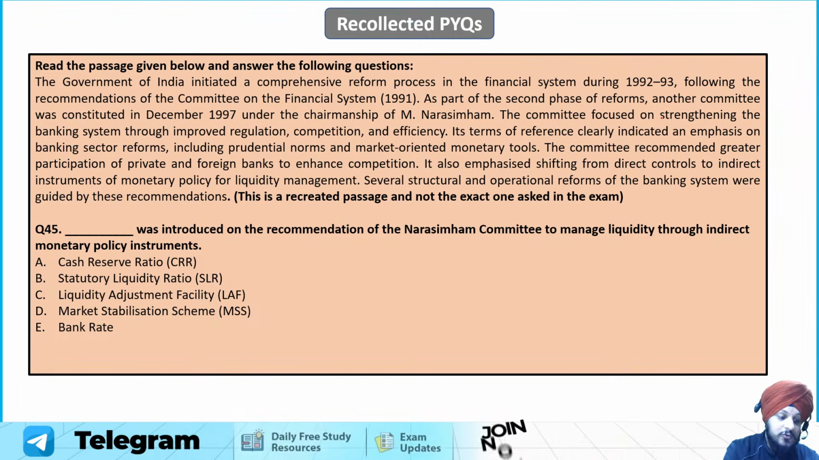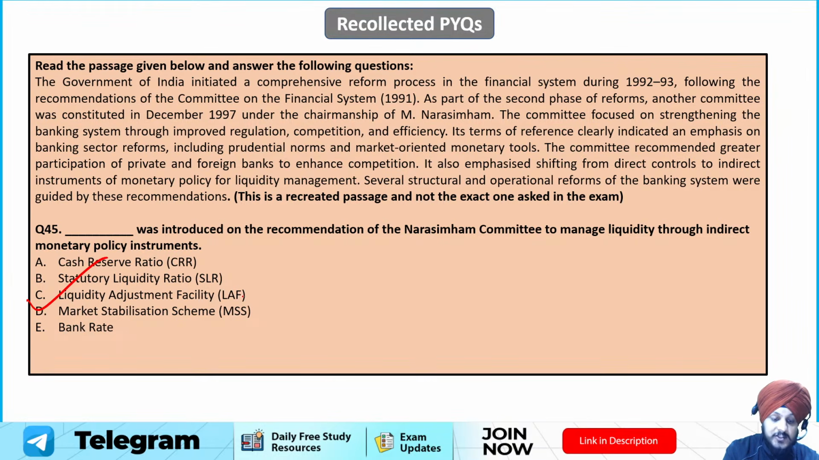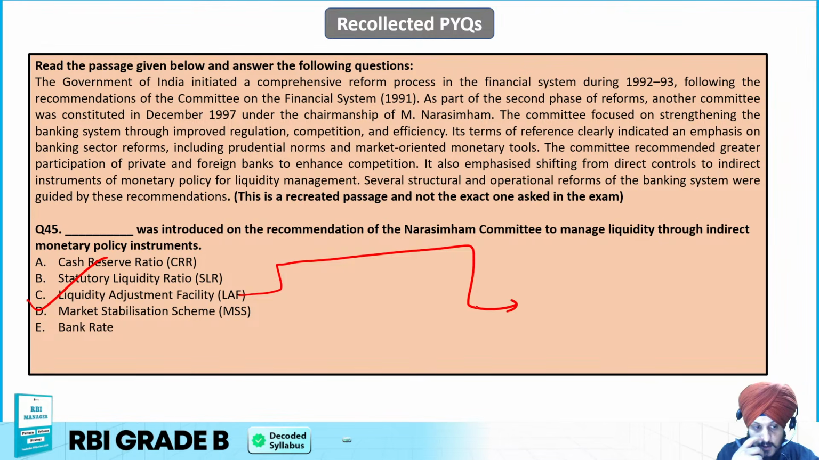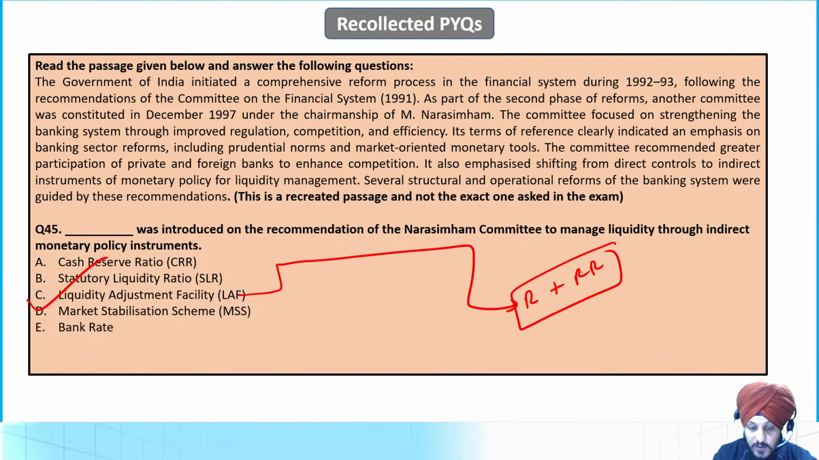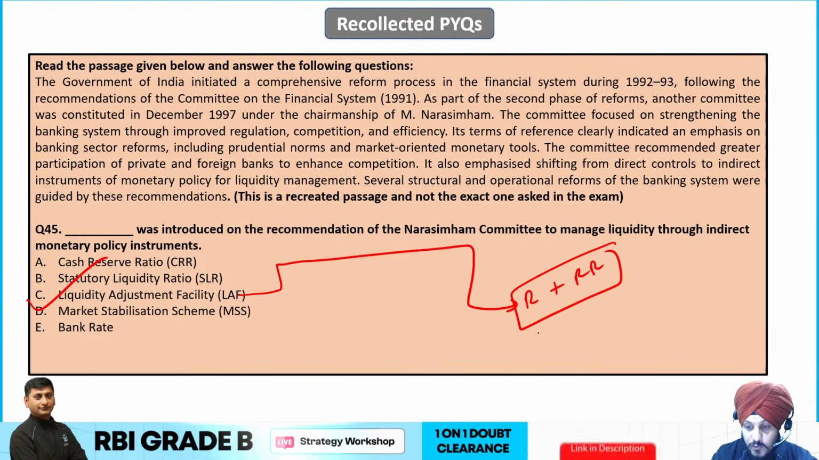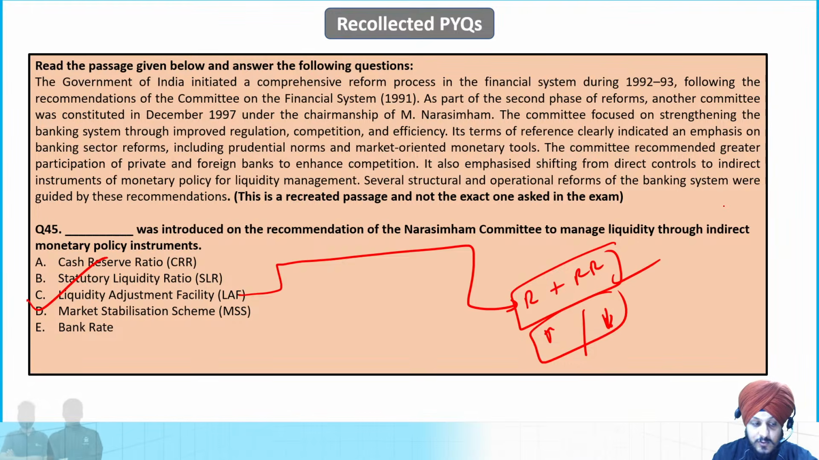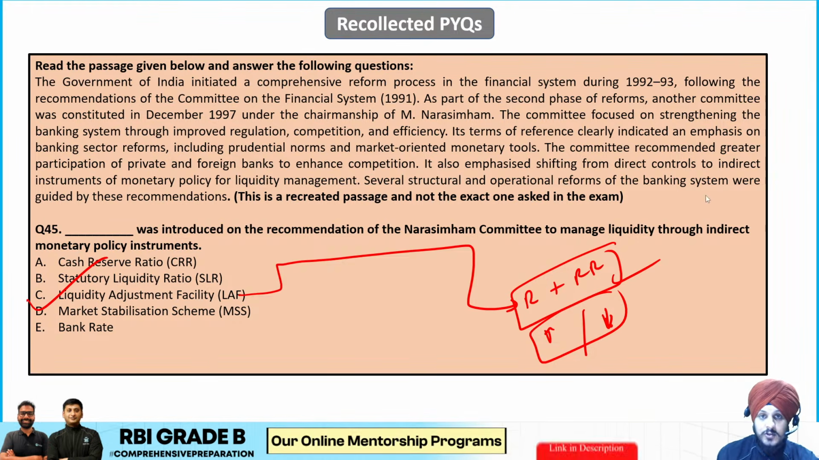So the correct answer is going to be option C, which means Liquidity Adjustment Facility. This was recommended to manage liquidity through indirect monetary policy instruments, which include the repo rate and the reverse repo rate that were introduced as a part of it. These can be used to inject liquidity and to absorb liquidity. So C is going to be the correct answer to this question.